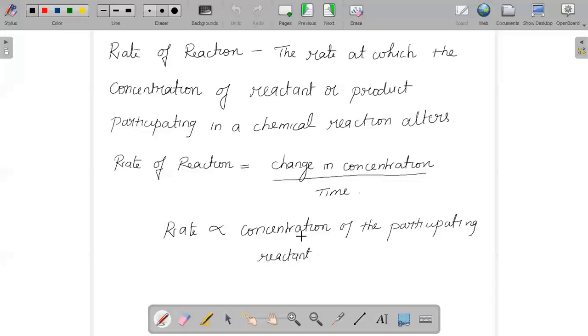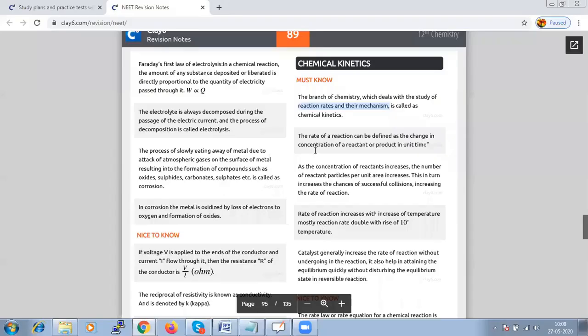From this we could conclude that the rate is directly proportional to the concentration of the participating reactant. The rate of reaction is defined as the change in concentration of a reactant or product in unit time.